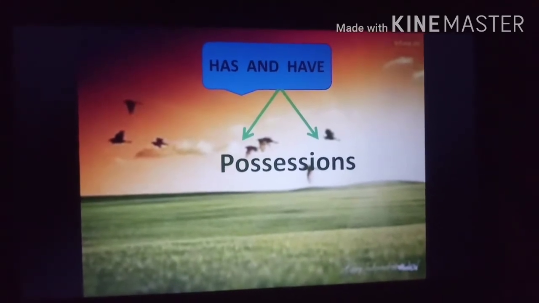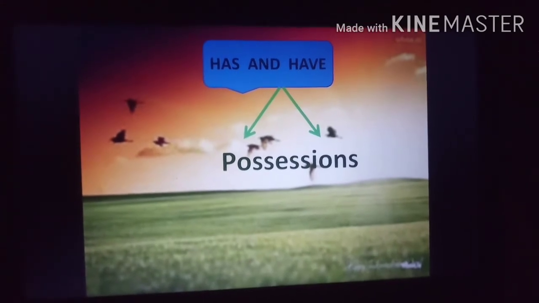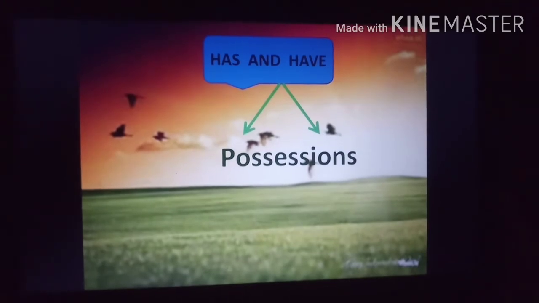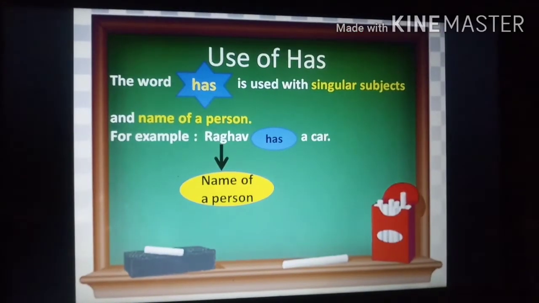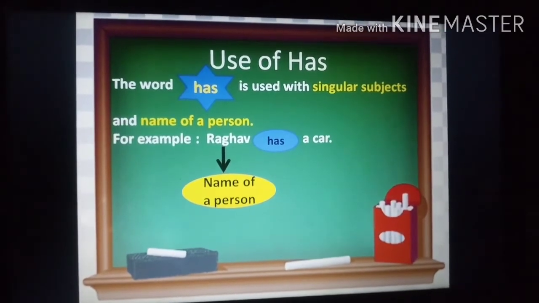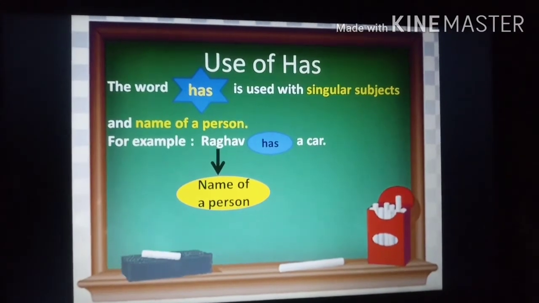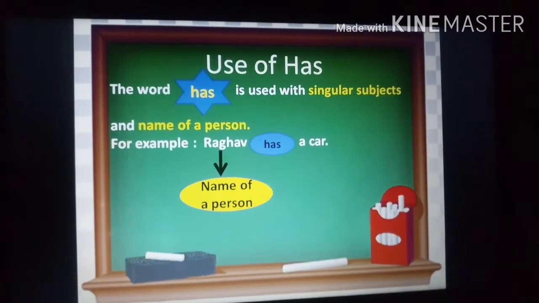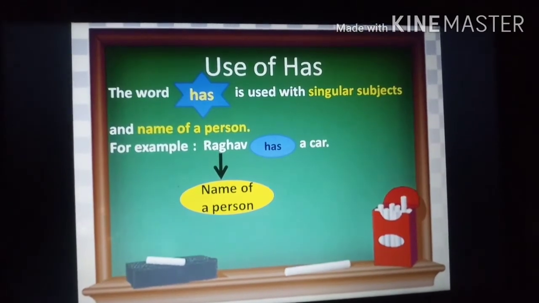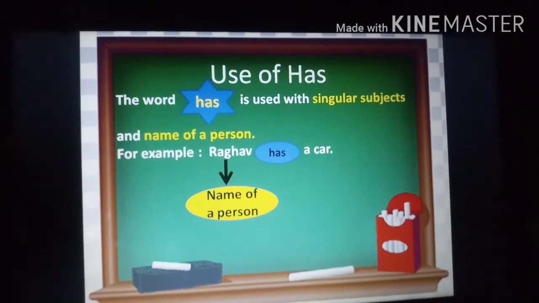So let's start. Has and have are used for possessions, meaning belongingness, anything related to us. First of all, we will look at the use of has. The word has is used with singular subjects. Singular means one in number, and the name of a single person.